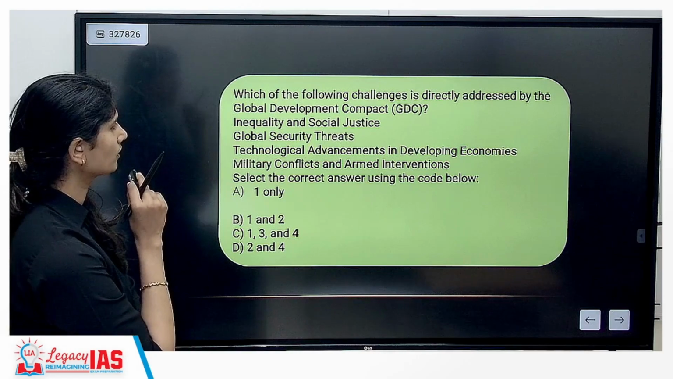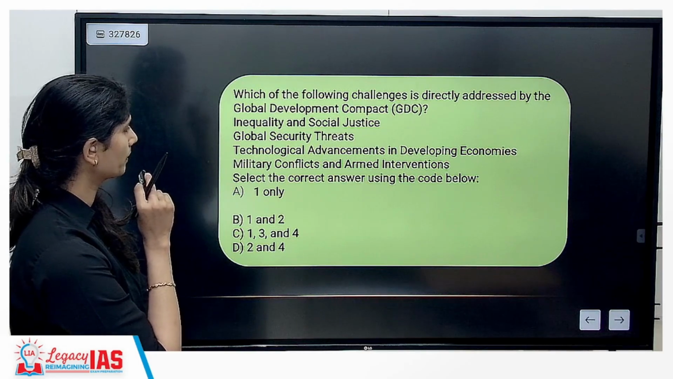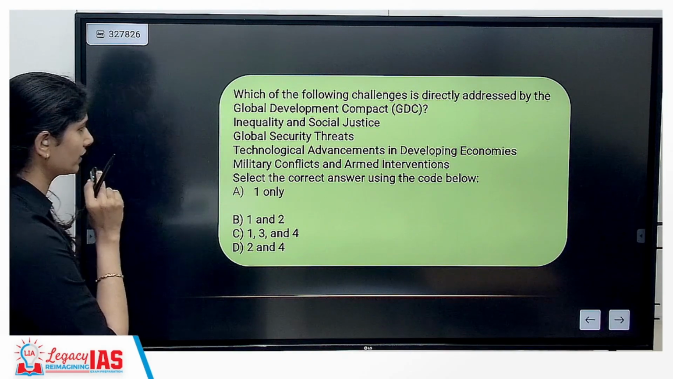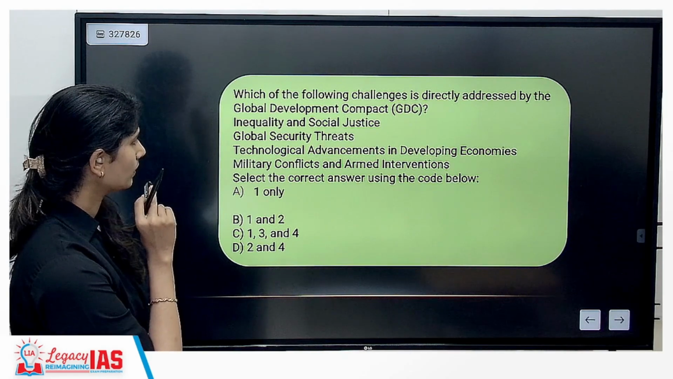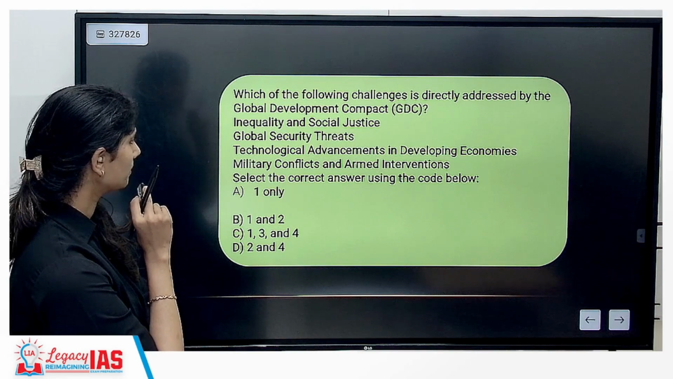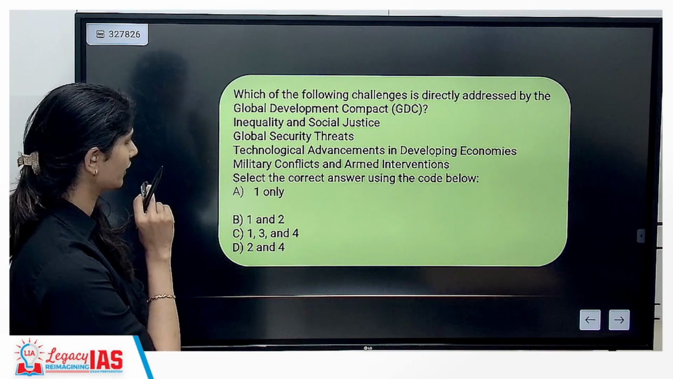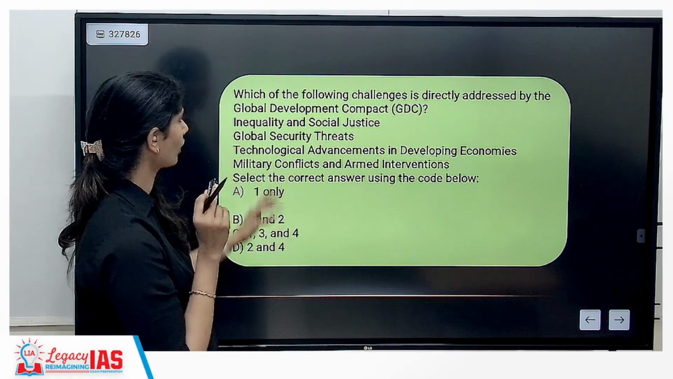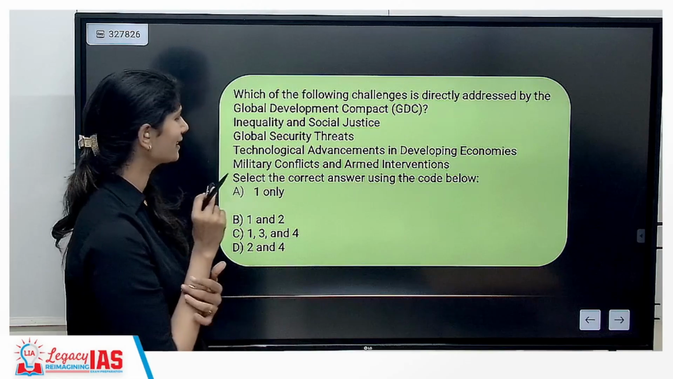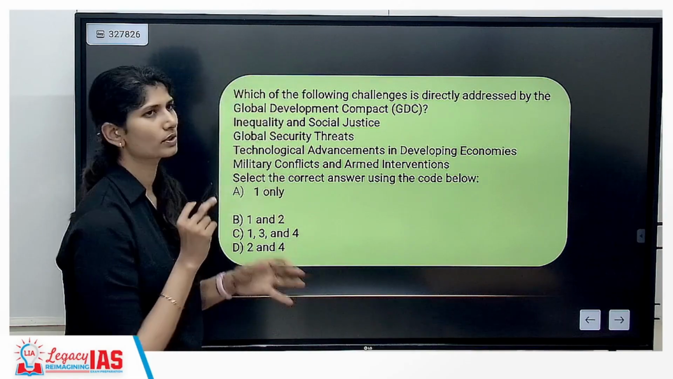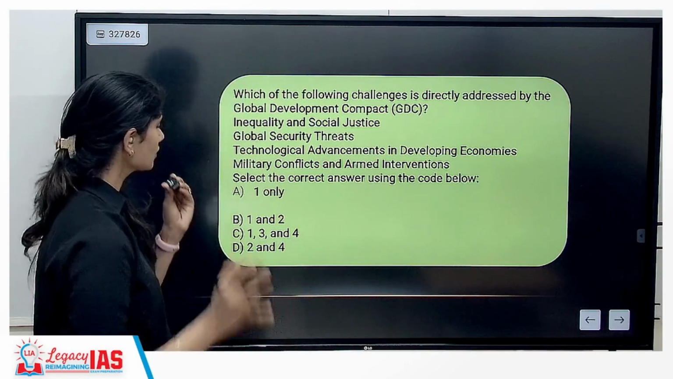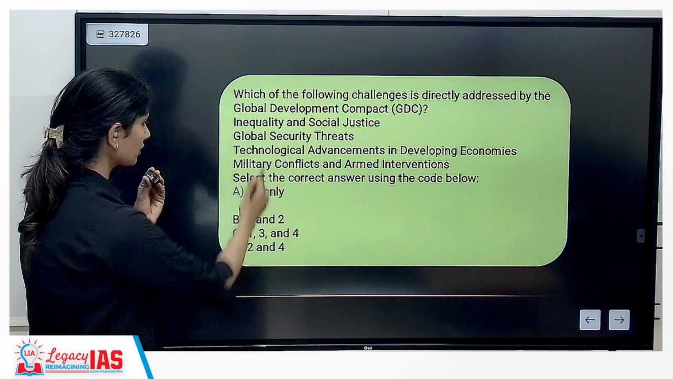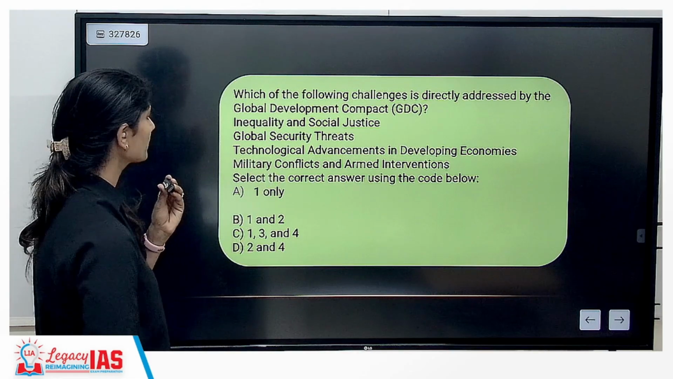Which of the following challenges is directly addressed by the Global Development Compact? Inequality and social justice, global security threats, technological advancements in developing economies, military conflicts and armed interventions. Military conflicts and armed interventions is not a part of your Global Development Compact. Let's assume you don't know what it is. Just look at this: development of the entire world together. For that, military will never be the answer.